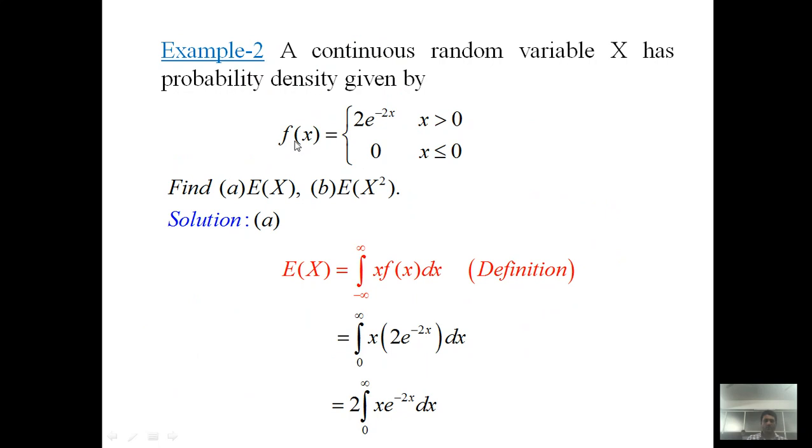So next we have to find out the value of this single integral. To solve this single integral, we have to use the generalized rules of integration by parts. Sometimes it is also known as Bernoulli's rule. So we have to consider u as x, and v is equal to e raised to minus 2x.